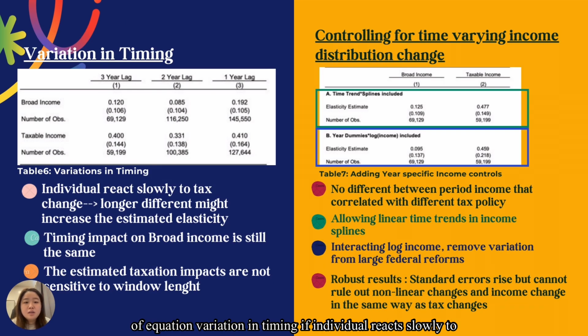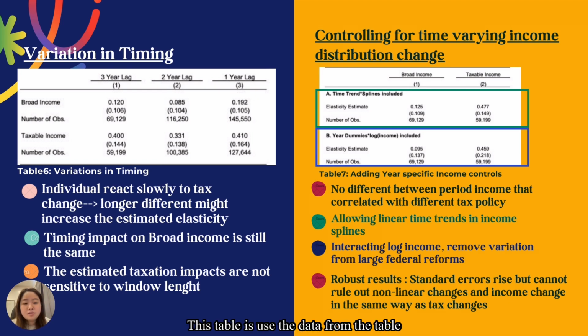Variation in timing matters. If individuals react slowly to tax changes, a longer difference might increase the estimated elasticity, which conflicts with the view that a longer difference might reduce the elasticity if the responses to tax change are largely transitory.